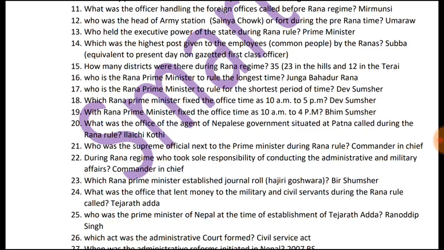23rd question is, which Rana Prime Minister established Journal Roll or Haziri Goswara? It was Bir Shamsher Rana. 24th question is, what was the office that lent money to the military and civil servants during the Rana rule called? It was called Tejarat Adda.